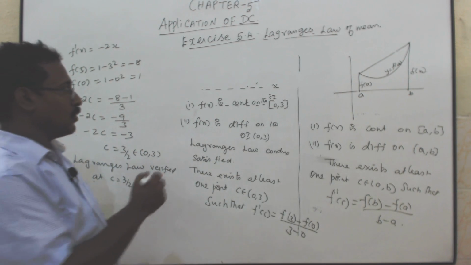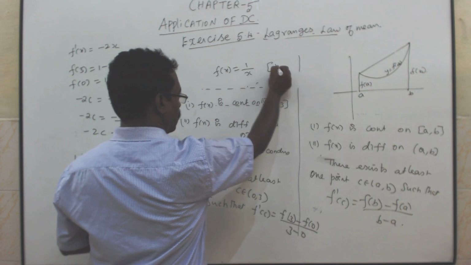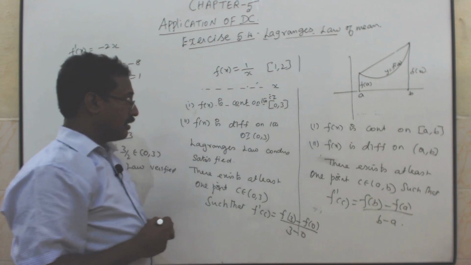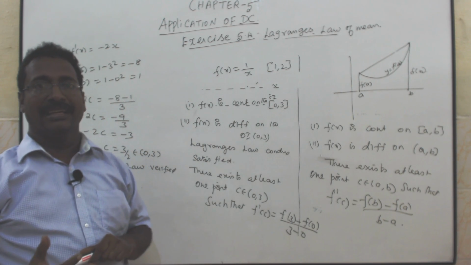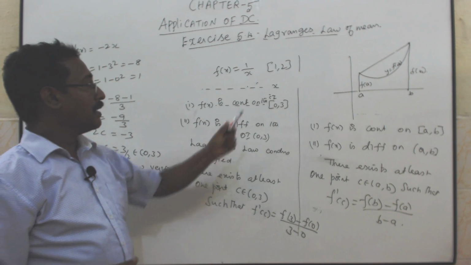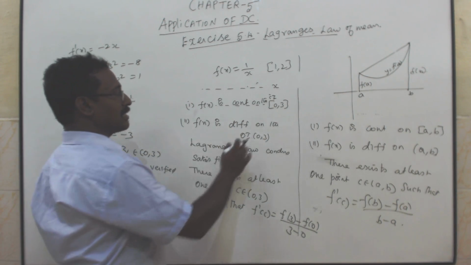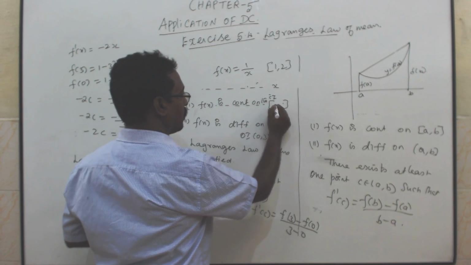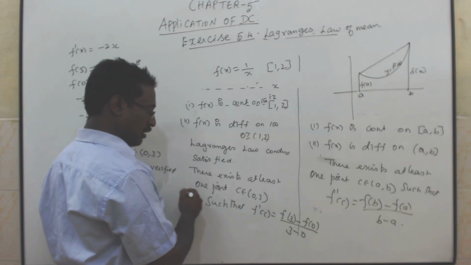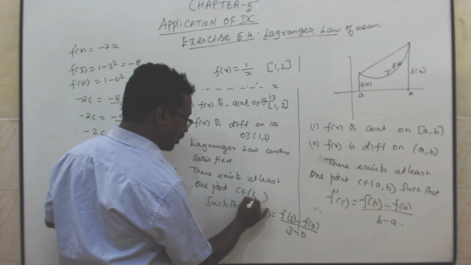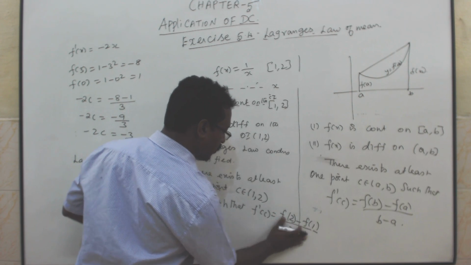f of x is equal to 1 by x, on 1, 2. Suppose the interval contains 0, any number divided by 0 is infinity, not continuous. But the interval contains no 0, that's why it is continuous. f of x is continuous in the closed interval 1, 2. f of x is differentiable in the open interval 1, 2. There exists at least one point c in 1, 2 such that f dash of c is f of 2 minus f of 1 by 2 minus 1.